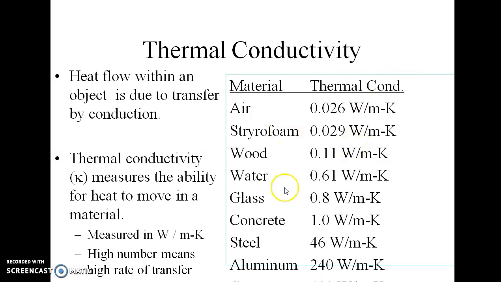Here you can see aluminum and copper at around 400 watt per meter Kelvin, which is a high thermal conductivity, while air is 0.026 watt per meter Kelvin.